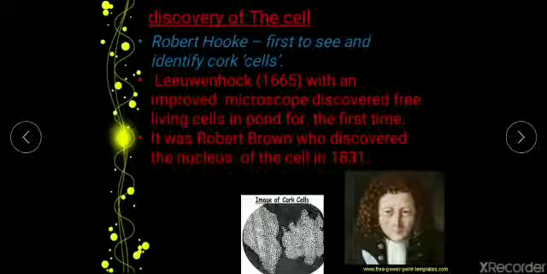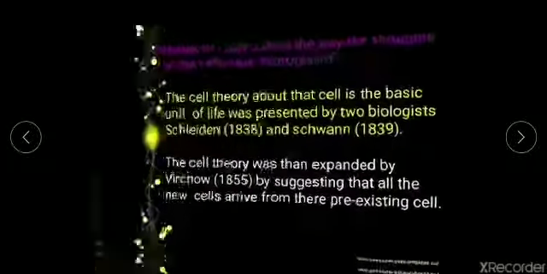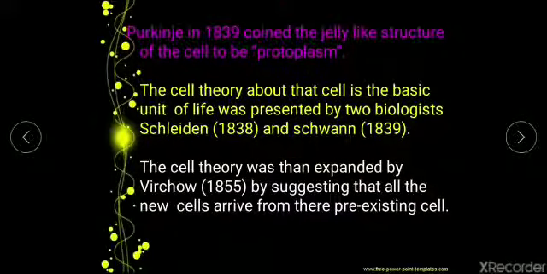Okay, now the next is Robert Brown. He first observed the nucleus. He discovered the nucleus inside the cell in 1831. After that, Purkinje in 1839 first observed protoplasm. Now what is protoplasm? The term protoplasm means a cell without a cell wall. So if you dissolve the cell wall from the cell, whatever is remaining, that is the cytoplasm and the cell membrane, what do we call that? That is called protoplasm.